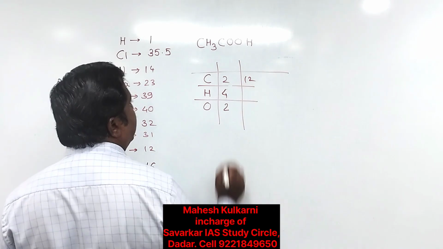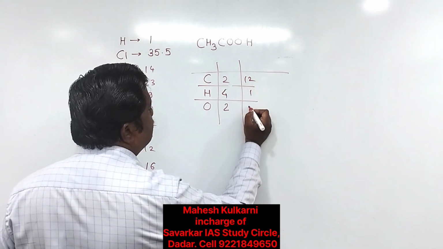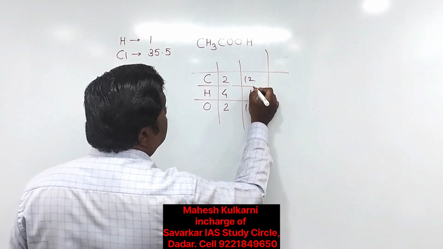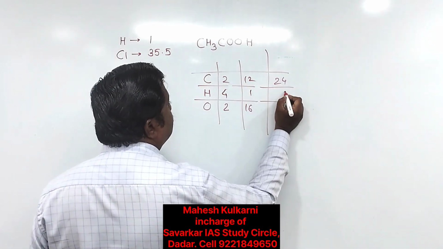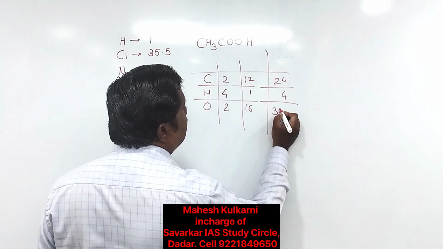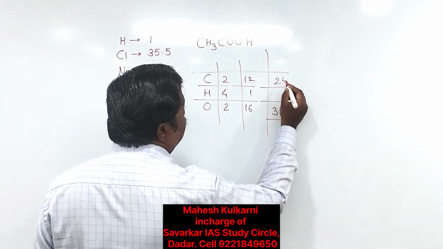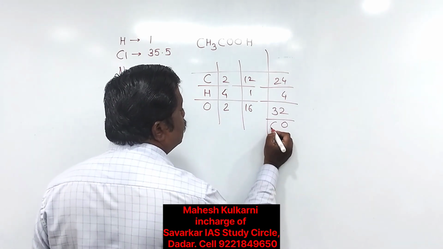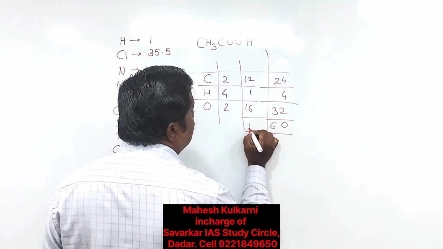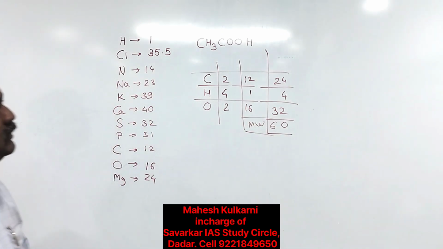Now take the weights 12, 1 and 16. Now proceed further. 12 twos are 24 plus 4 plus 16 twos are 32. You will get 4 plus 4, 8 plus 2, 10. Carry forward 1, 4 plus 2, 6. So here is the molecular weight of acetic acid.